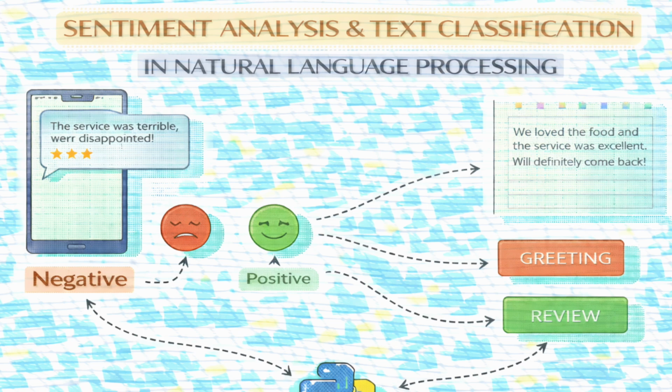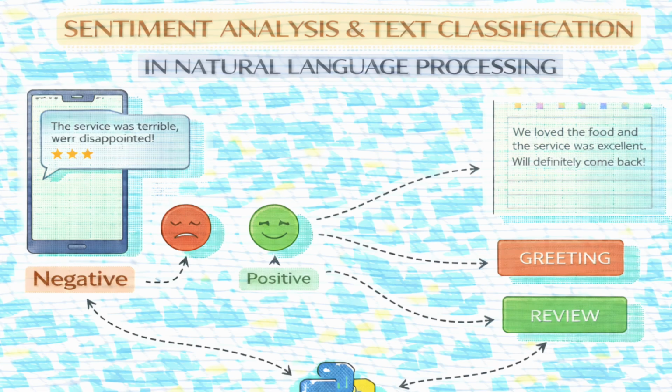Right. So our mission for you, the listener, is to walk through the 4 essential steps required to turn that mountain of raw, messy text into neat, clean, numerical features that a machine learning model can actually ingest. We'll cover all the required steps. So rigorous text cleaning, translating words into numerical feature vectors, and then training the classifier, and then seeing how that classification power can be repurposed for a completely different task, like topic modeling. It all starts with the data.